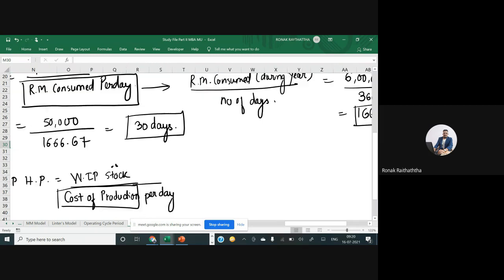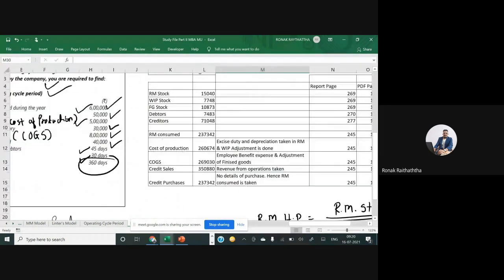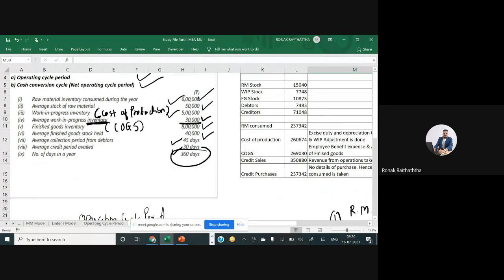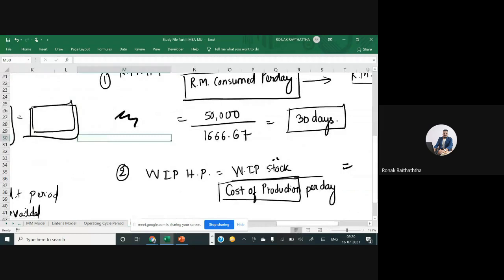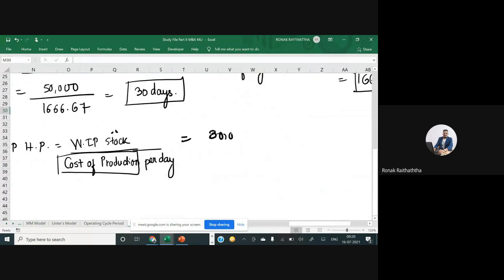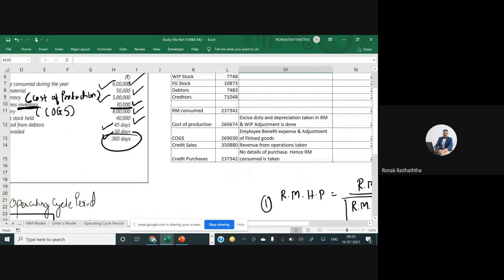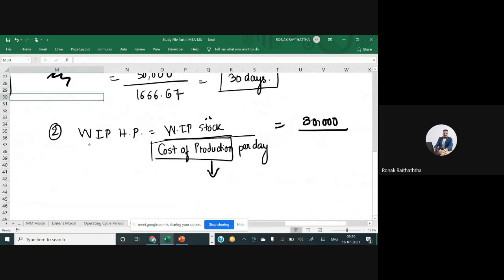Started. So the stock of WIP we have got from a question is average WIP inventory is 30,000. Please check it out, fourth number line. So 30,000 will be your numerator. Then denominator will again be another formula. Per day consumption will be total cost of production divided by number of days in a year. So total cost of production is 5 lakhs divided by 360.